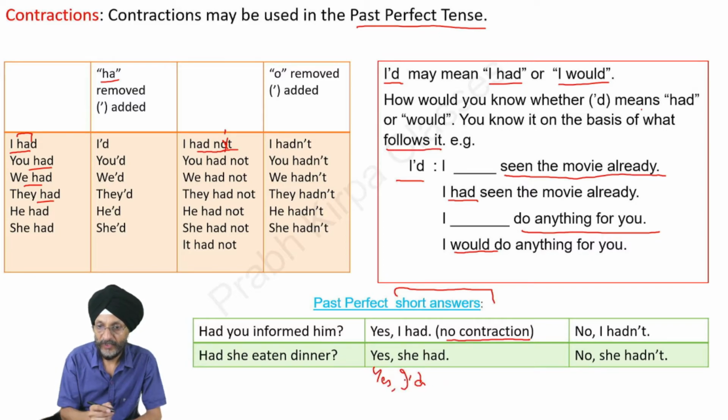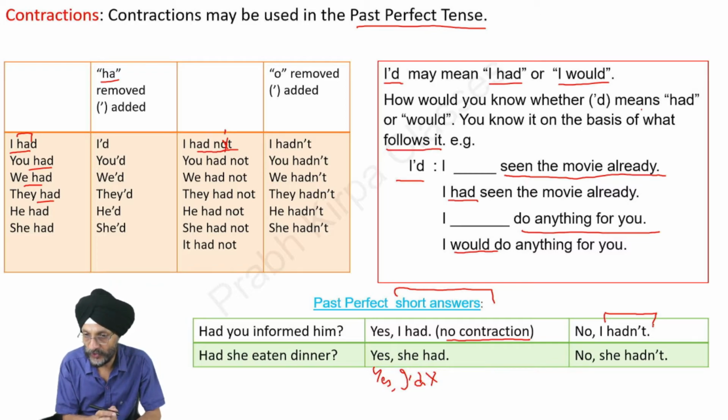You will not use this contraction in case of short answers. This is wrong. However, if the answer is negative, no, I hadn't, then you will see that a contraction has been used.